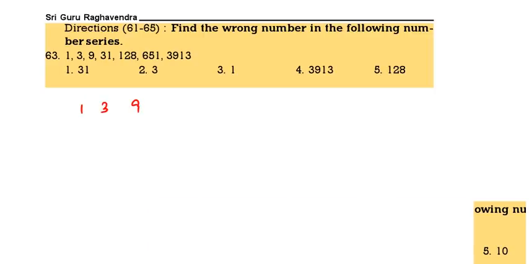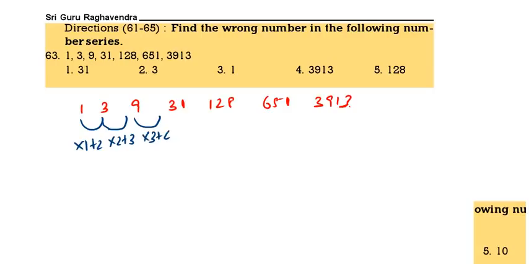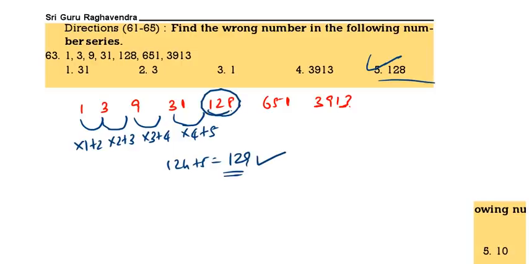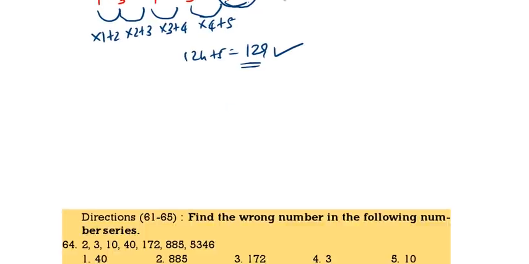1, 3, 9, 31, 128, 651, 3913. So this is into 1 plus 2, this is into 2 plus 3, this is into 3 plus 4. So until here all are correct. Then into 4 plus 5: 31 into 4 is 124, 124 plus 5 is 129, not 128. So 128 is the wrong one. See the next one.